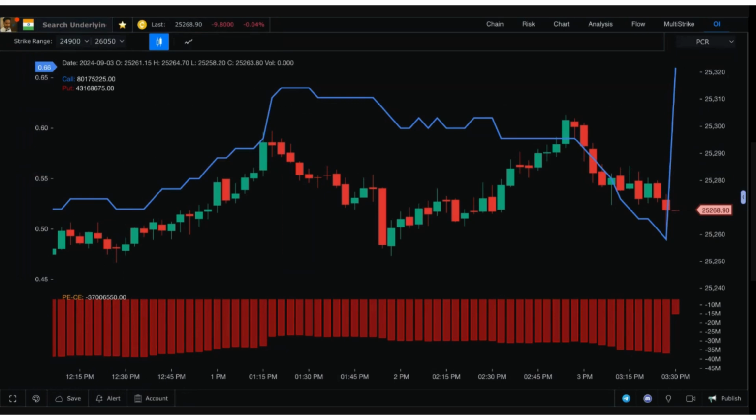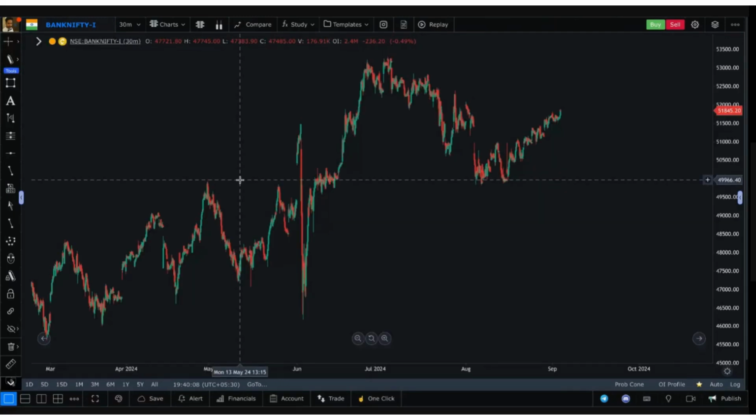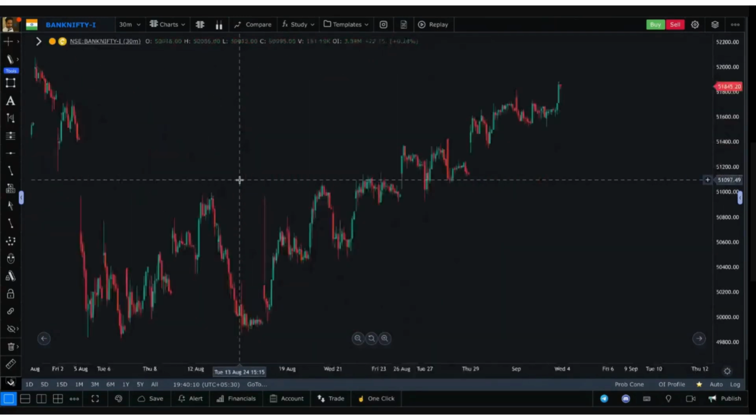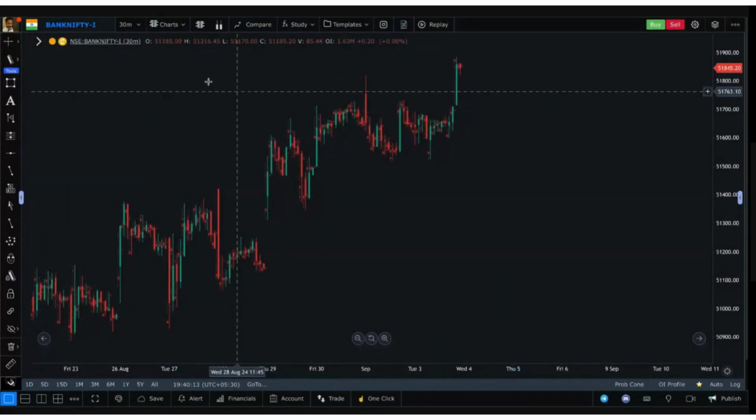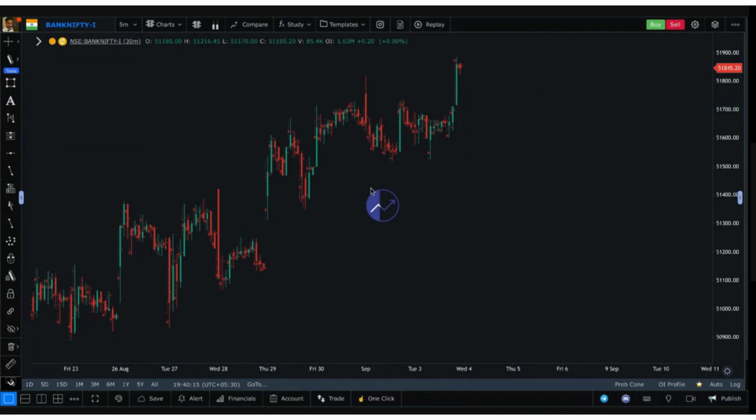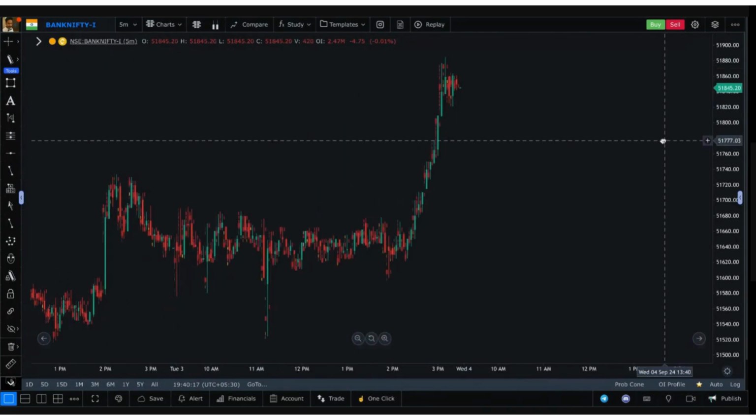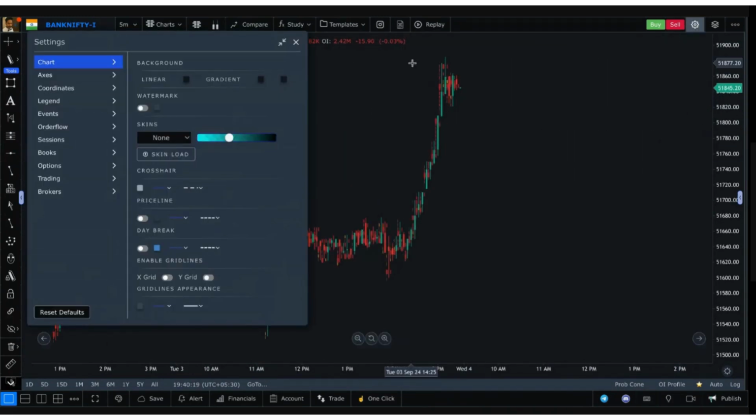Okay, let's move on to how to set up order flow charts. Right now we are looking at a blank Bank Nifty chart of 30 minutes. Let's move it to 5 minutes, which is the trading time frame I personally like to use. Second of all, go to the top right hand corner.